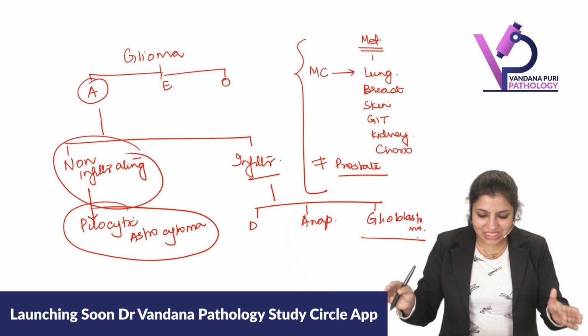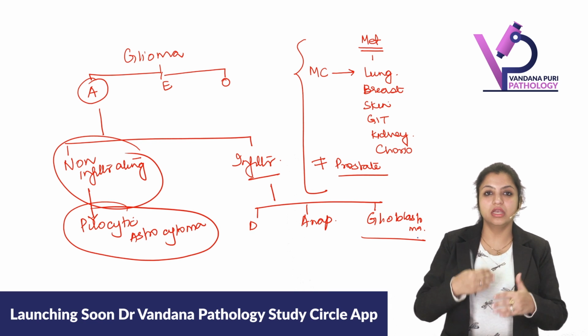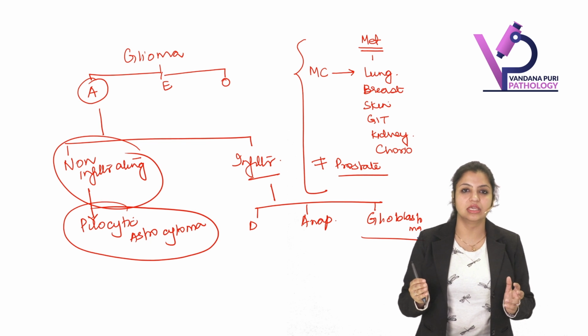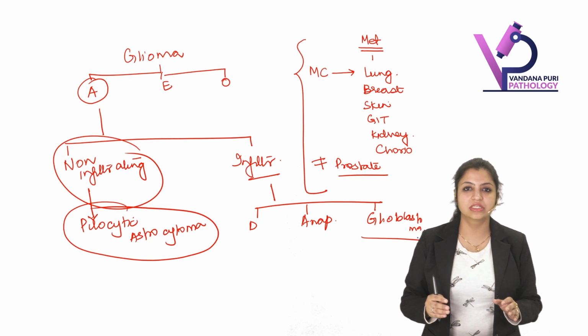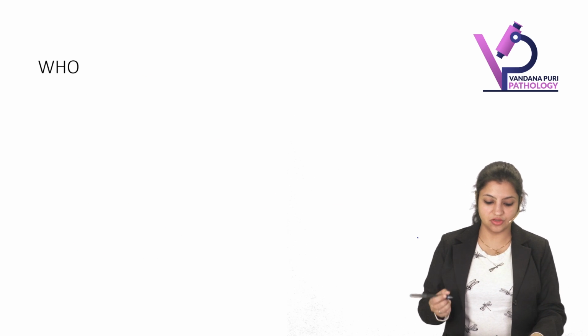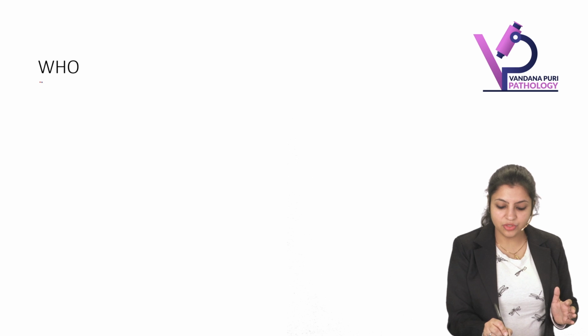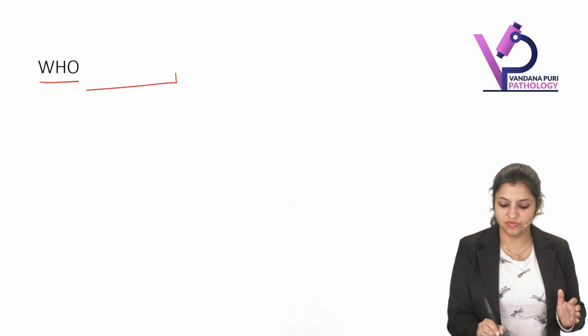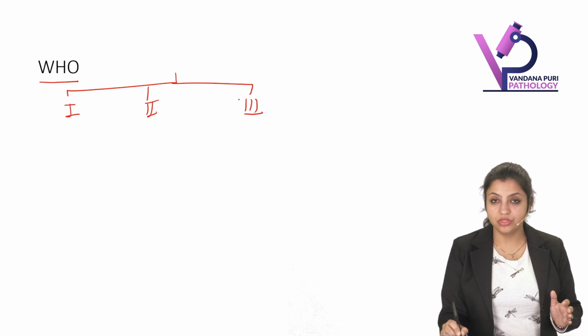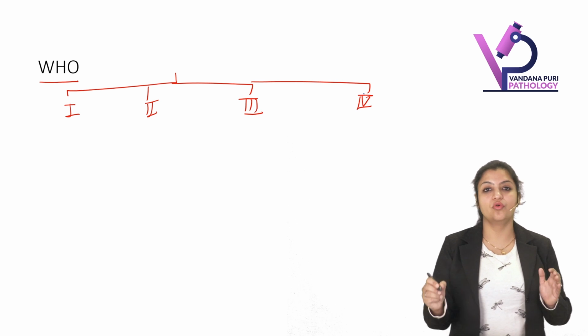So with that basic overview of CNS, now we can progress further into how we approach the case. Any case of CNS tumor that comes, how are we going to approach it? The most important point that we should first know is aggressiveness, how aggressive the tumor is going to be. For that, WHO divided the brain tumors into four grades: 1, 2, 3, and 4.